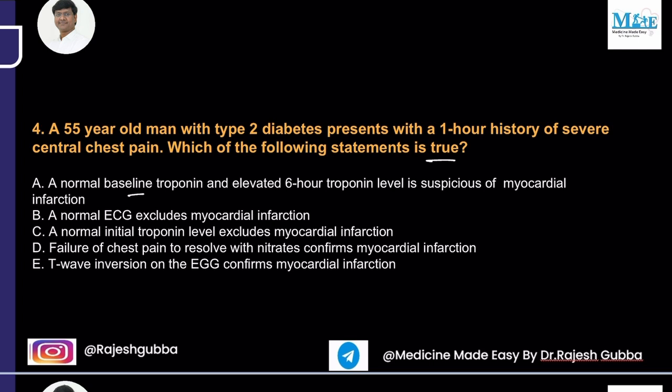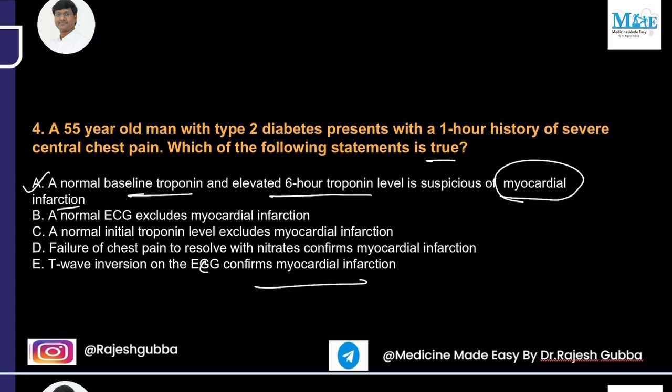T-wave inversion on the ECG confirms myocardial infarction. So, diabetes mellitus, a 1-hour history of chest pain, and a 55-year-old man. How can you confirm myocardial infarction? A normal baseline troponin and elevated 6-hour troponin level is very much suggestive of myocardial infarction.